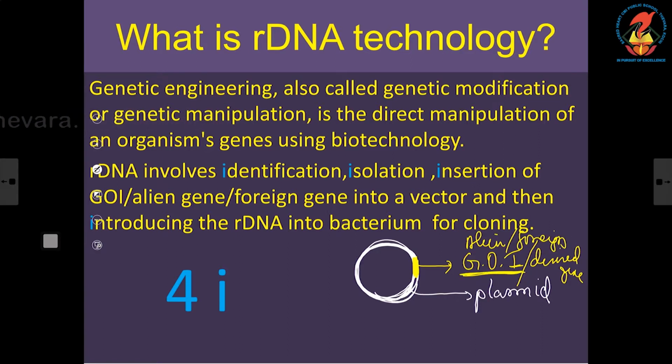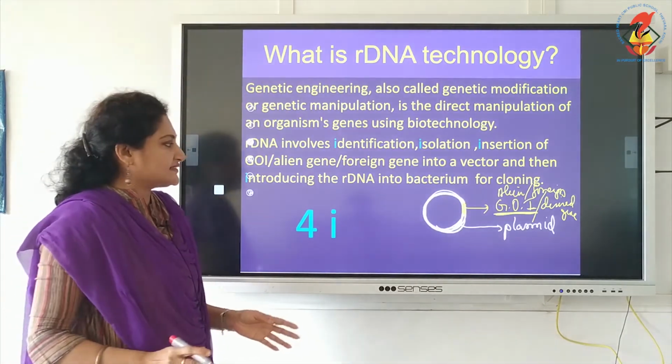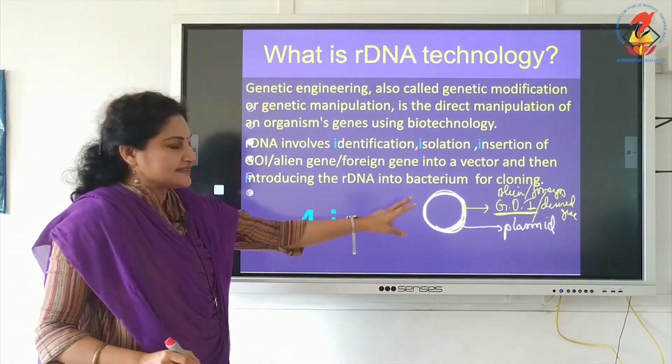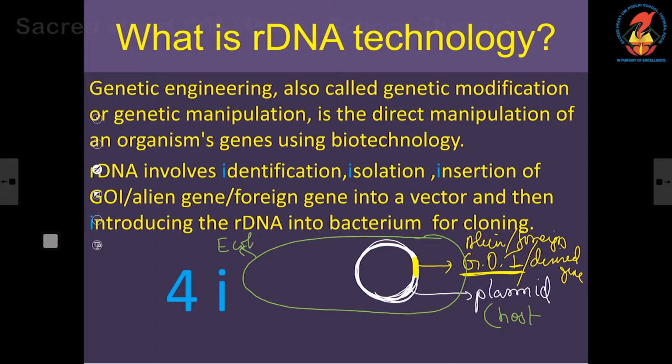Preferably, I will go with gene of interest, which I have given an abbreviation GOI, which is not standardized. In this representation, you can see a white ring, that is the plasmid of the host. We know the host is definitely a bacterium, and bacterium, or E. coli, is represented by an oval shaped structure. E. coli or any bacterium.